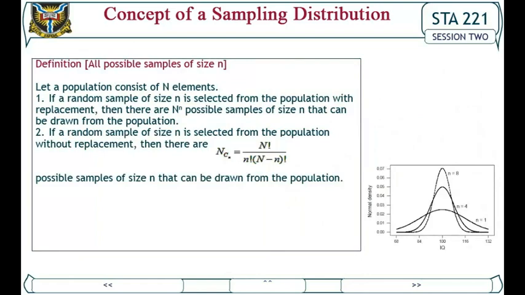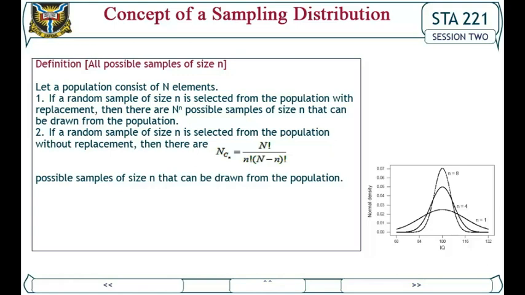Definition. All possible samples of size n. Let a population consist of N elements. 1. If a random sample of size n is selected from the population with replacement, then there are N raised to the power n possible samples of size n that can be drawn from the population. 2.